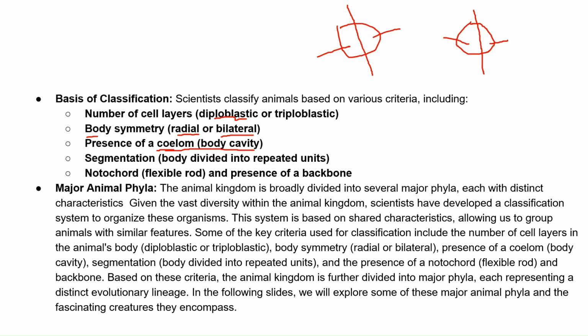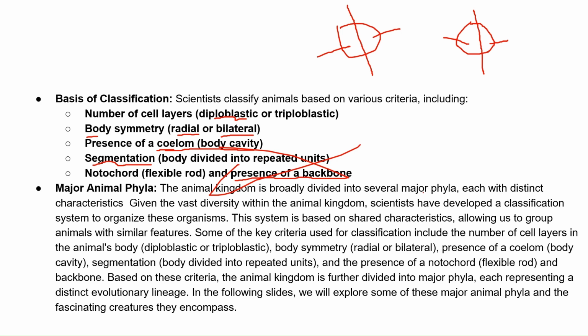Segmentation is also called metamerism, a term used in our NCERT textbook. Notochord is a flexible rod, derived mesodermally, a rod-like structure, and presence of a backbone. So these are the basics. We will study them in detail in the further slides.